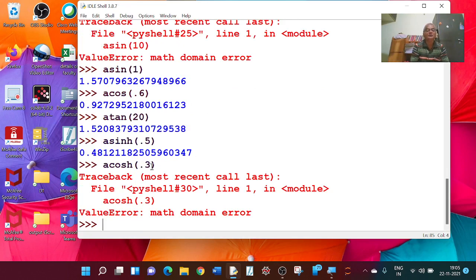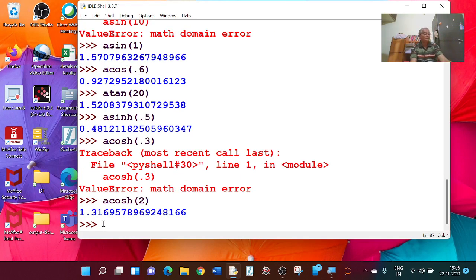This is out of that range. Acosh of say 2, its value is 1.31 something.